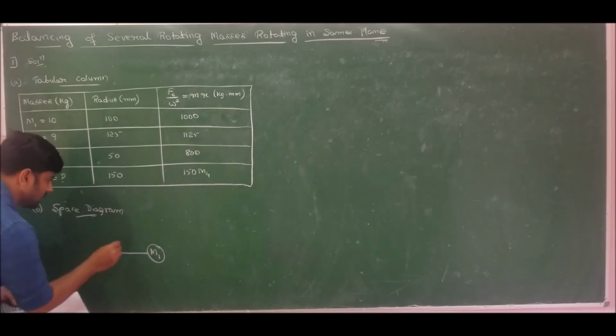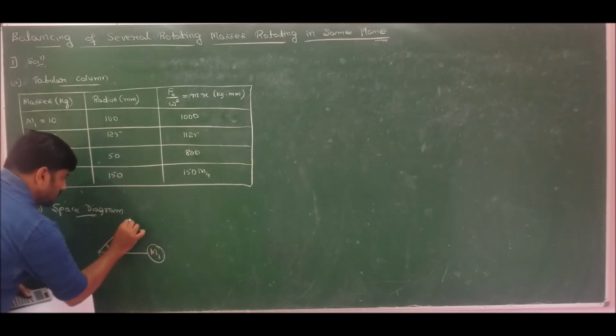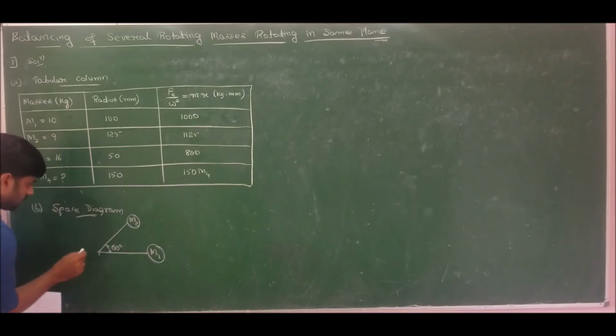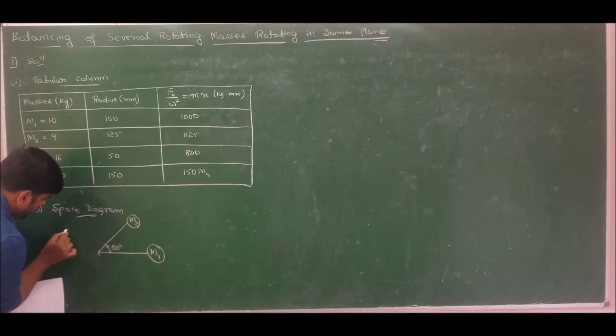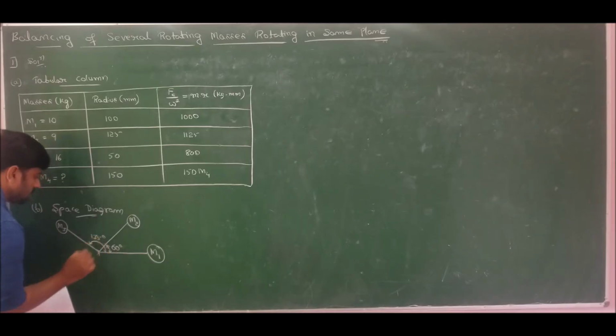M2 is at an angle of 60 degree to M1, and M3 is at an angle of 135 degrees to M1. So therefore from M1 if I measure 135 degree will come here. So this is the position of mass M3. So this is also specified, which is 135 degrees.